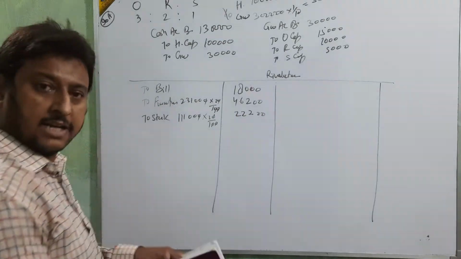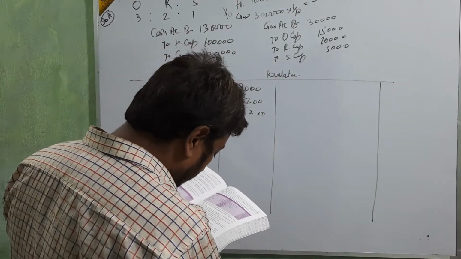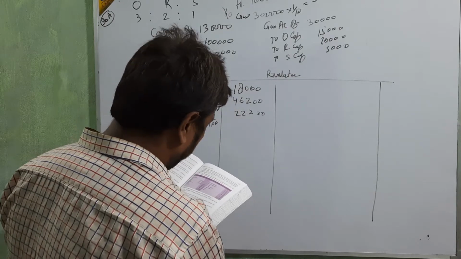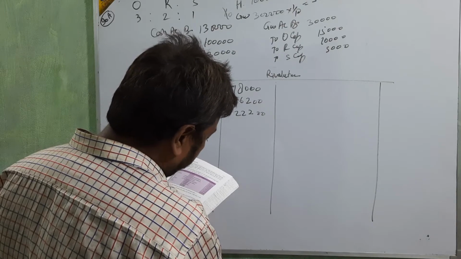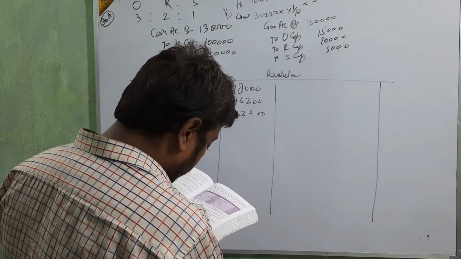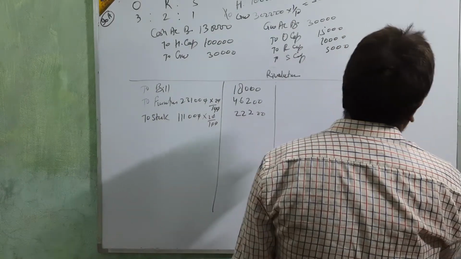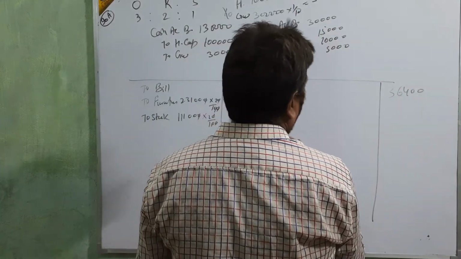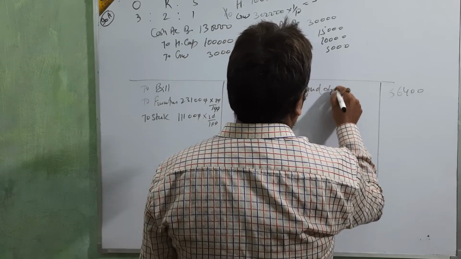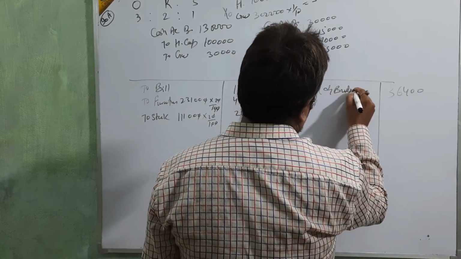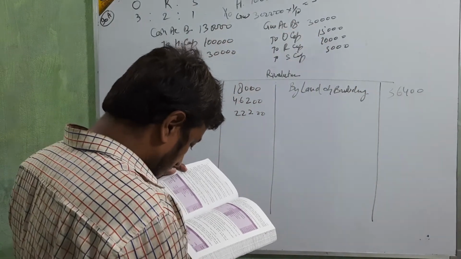Clear? Next, the value of land and building will be increased by 10%. Land and building value is 3,64,000, and increased by 10% is 36,400. Land and building, clear?